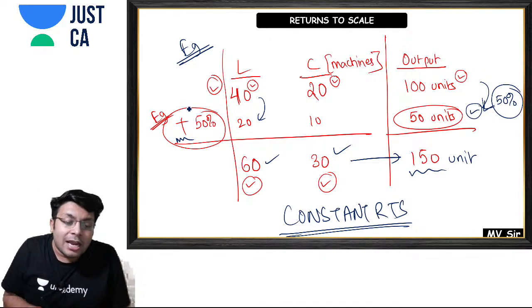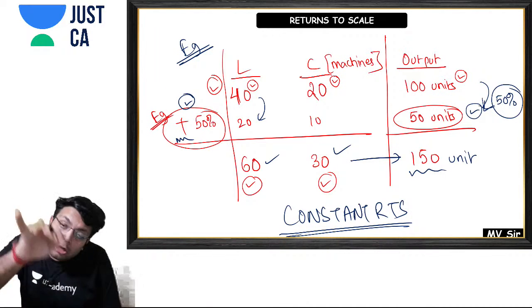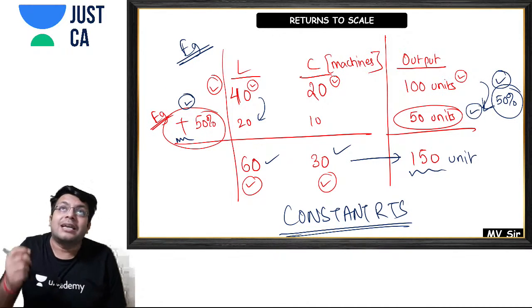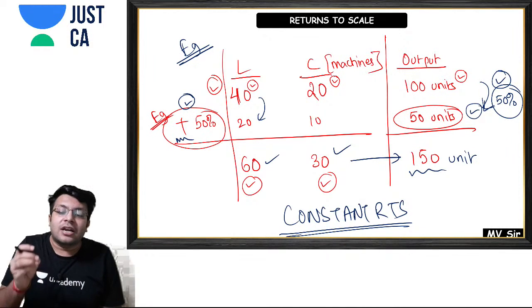Over here I increase my inputs by 50% and my output also increased by 50%. That is why this is called constant returns to scale.